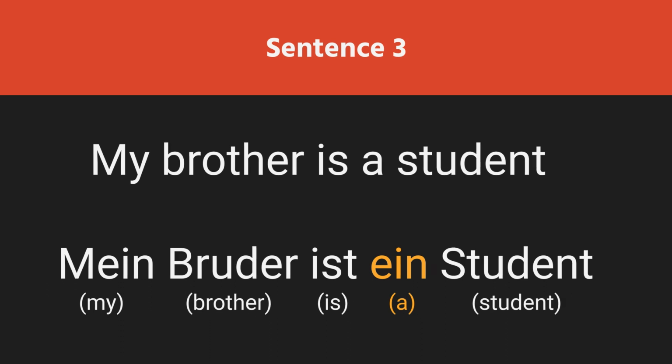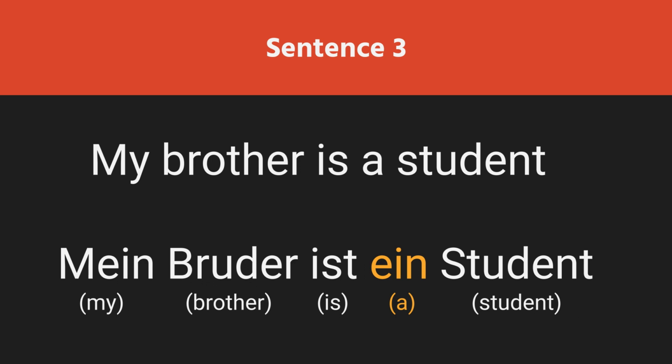My brother is a student. Mein Bruder ist ein Student. So looking at the German sentence, we see in the first position is a possessive pronoun, followed by a noun, then a verb, then an indefinite article which is optional here, and then again a noun. The possessive pronoun is mein here because the noun following it is a masculine noun. And the noun Bruder is third person singular in nature, which is in the present tense. So the verb that follows is ist.